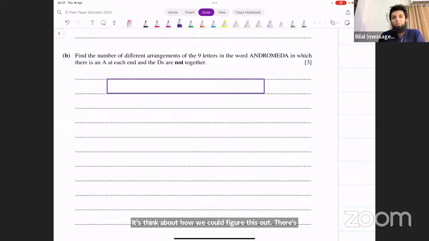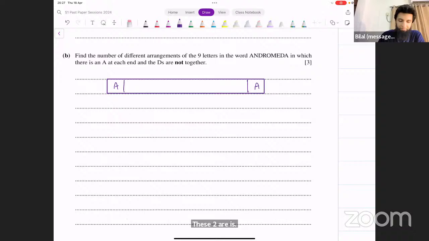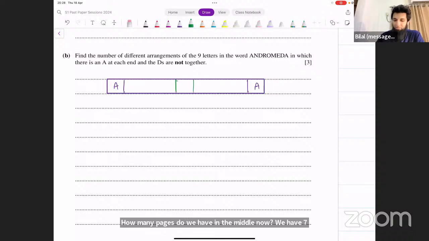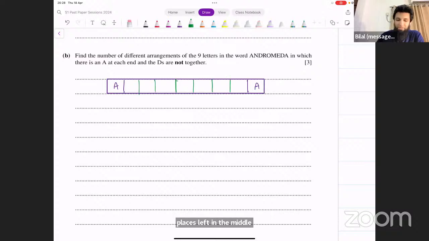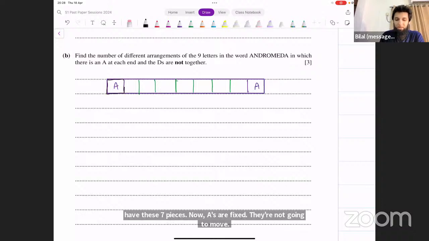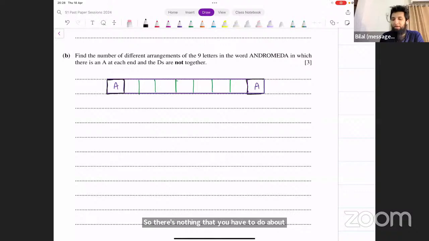Let's think about how we could figure this out. There's an A at each end. That means the first letter on the left is going to be an A. The last letter on the right is going to be an A. These 2 are A's. Okay. How many places do we have in the middle now? We have 7 places left in the middle. Now A's are fixed. They are not going to move. So there's nothing that you have to do about A's. They are fixed there. And they're identical, so it doesn't matter if this A is there or this A is there. We just fix those A's. So all we have to deal with is these 7 boxes in the middle.